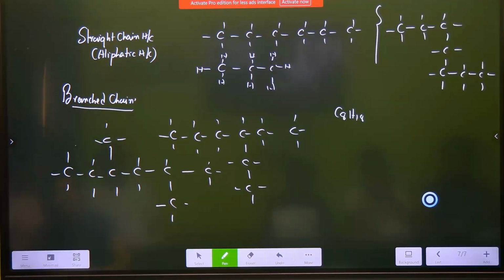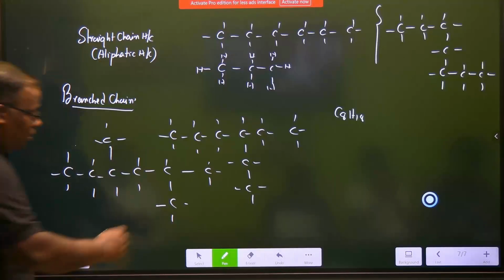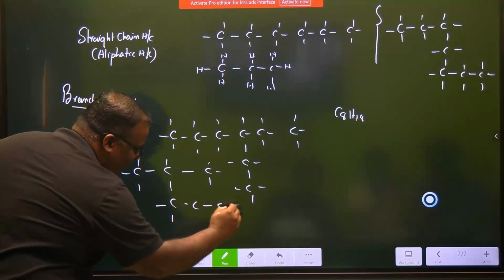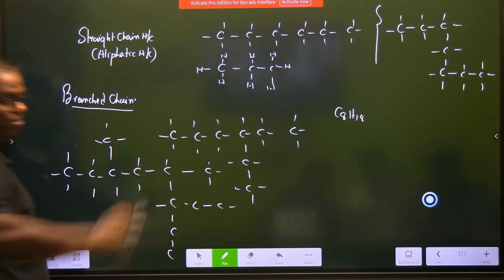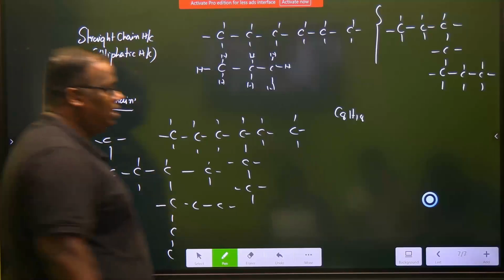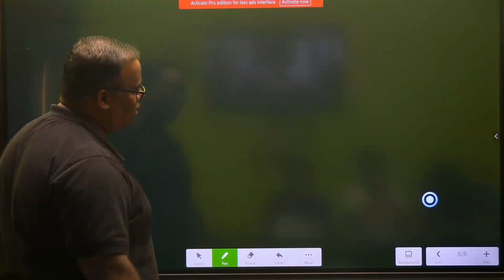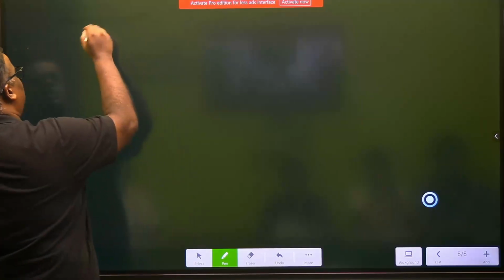Satisfy. Two branchings. Sir, I want to create another line here also. Your wish, you create. Got it? So do you understand what is straight and branched? Is straight and branched clear with you? Next, let's see closed chain.